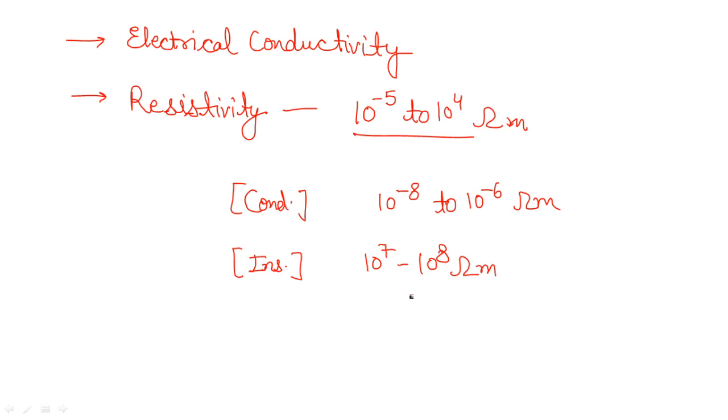So I hope you all have heard about the n-type and the p-type semiconductors, or you also know about the intrinsic or extrinsic semiconductors. Intrinsic are also known as the pure semiconductors, while the extrinsic are also known as the impurity semiconductors. Now, if you use them in their pure form, they are known as intrinsic semiconductors, while if you use them in the form in which you have made some impurities in the semiconductors already, and you have worked on their conductivity, you can even change their effective band gap.